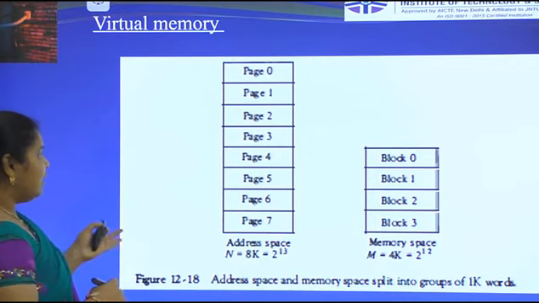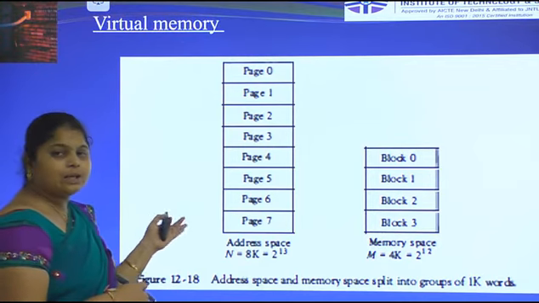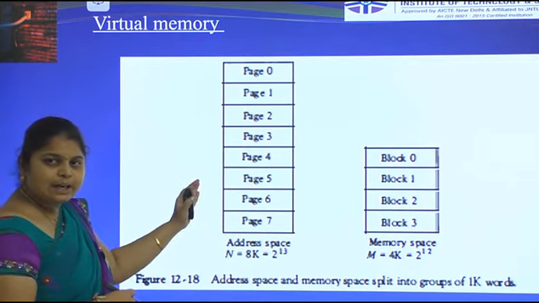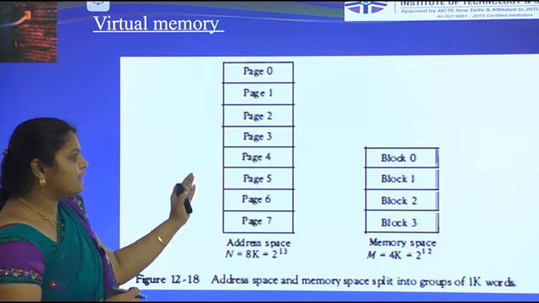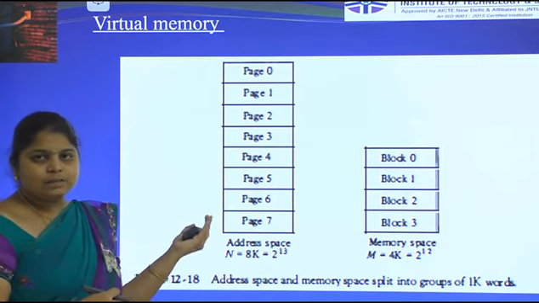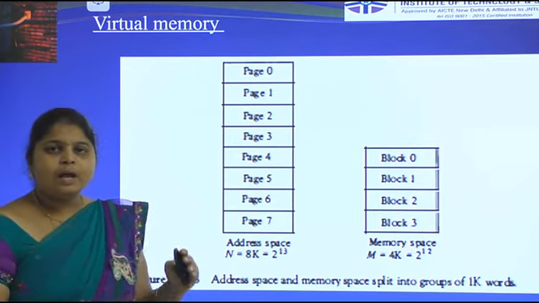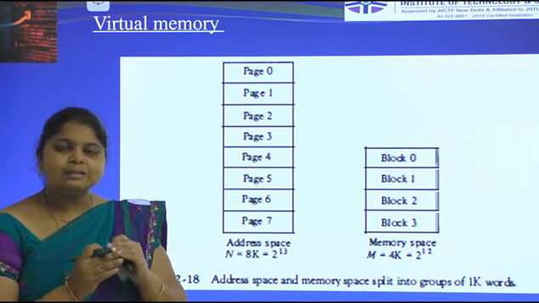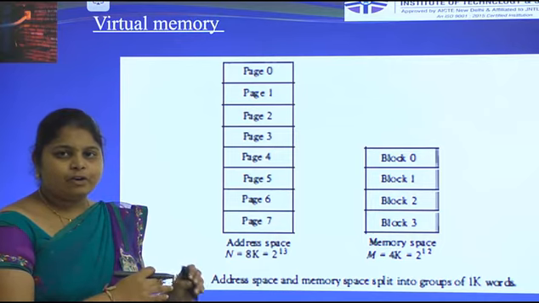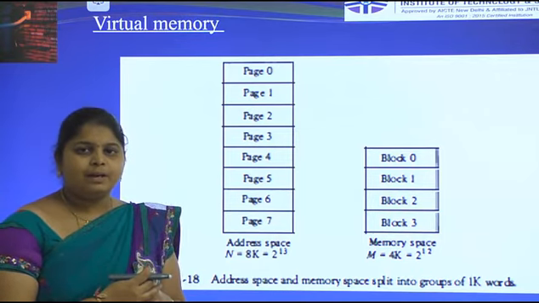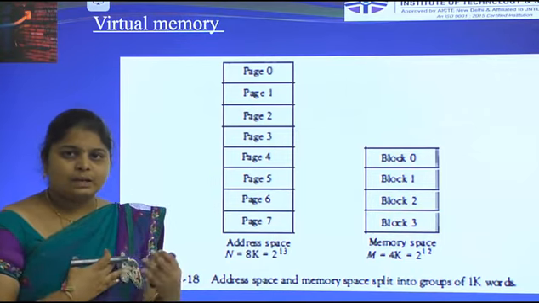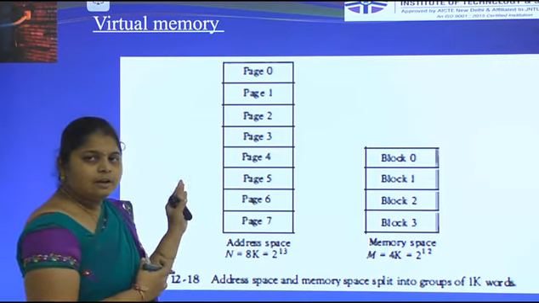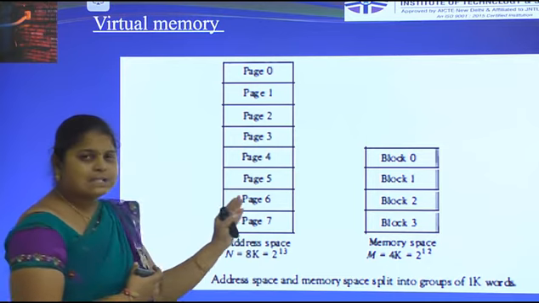Already we saw in the address space what the relationship is between the address space and memory space. That is represented in detail with the help of pages, visually represented. In the previous diagram we saw only program 1 and program 2. Program 1 has some data, and program 2 has some data. Program 1 of auxiliary memory is moved to the main memory whenever the program is executed in main memory with the help of the CPU. Here the diagram is clearly shown with the help of pages and blocks.